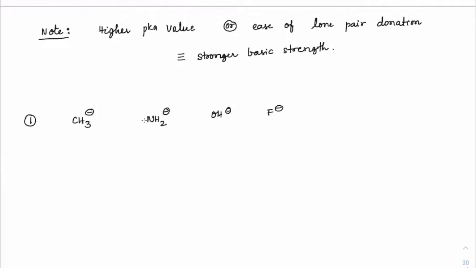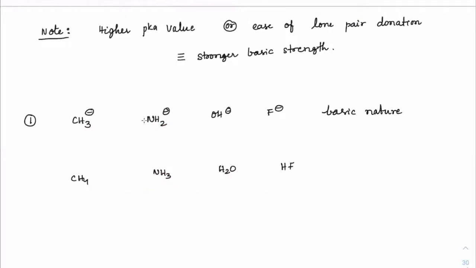So if you see the basic nature of this, we can directly discuss on the basis of their acids, because these are all conjugate bases of their respective acids. One way of looking at it is, we know that CH4, NH3, H2O, and HF are the acids for these particular conjugate bases.